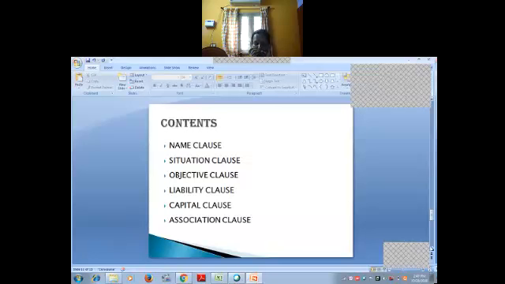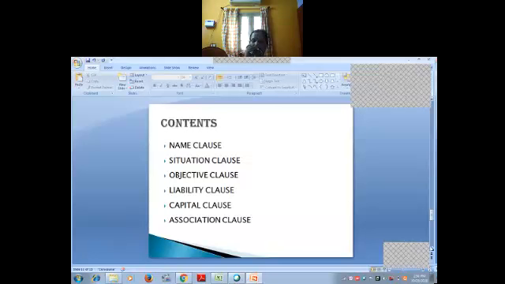It is the primary document of the company. So this is a very important document of the company. How you are going to start the business, what all you are going to do in that business, everything is mentioned clearly. It is the constitution of the company in its relationship with the outside world. So it is a public document and any person dealing with the company is presumed to have sufficient knowledge of it. It is the primary document of the company.